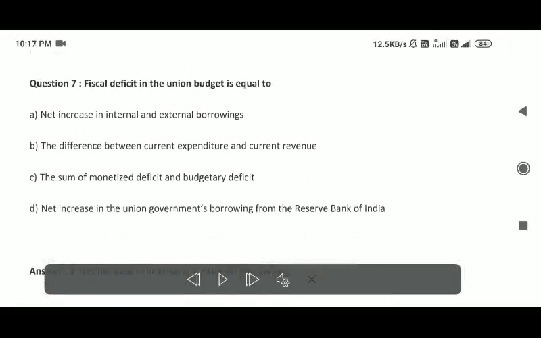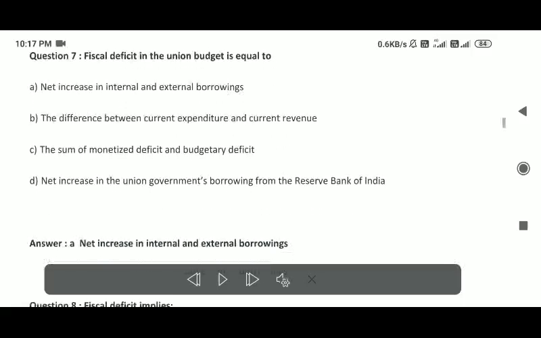Net increase in internal and external borrowings, the difference between current expenditure and current revenue, the sum of monetized deficit and budgetary deficit, net increase in the Union government's borrowing from the Reserve Bank of India. Answer: A. Net increase in internal and external borrowings.